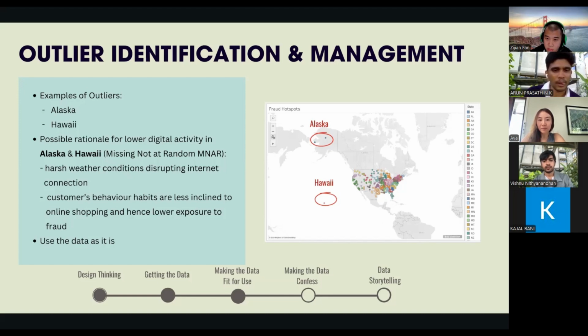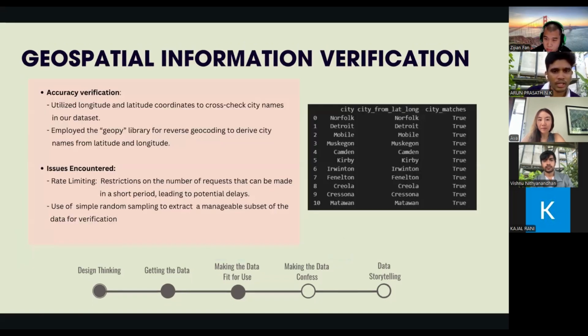Next slide. So now for geospatial information verification, to make sure our city data was accurate, we used latitude and longitude coordinates from the dataset and cross-checked them with city names. We used the GeoPy library to generate city names based on these coordinates. For verification, we temporarily created a new column with GeoPy generated city names, so we could compare them with the existing city names in the dataset. This column was just for checking accuracy. It wasn't included in the final dataset.